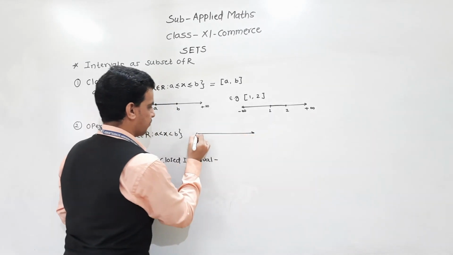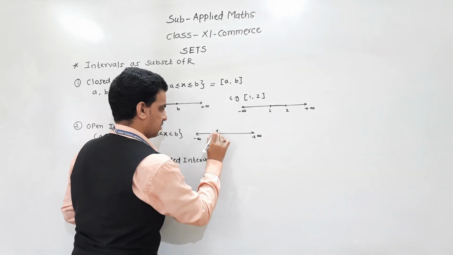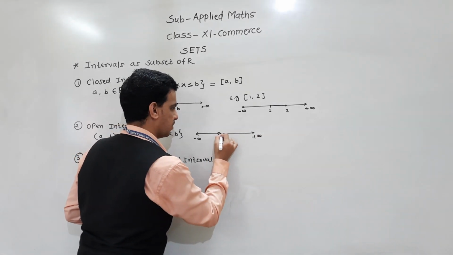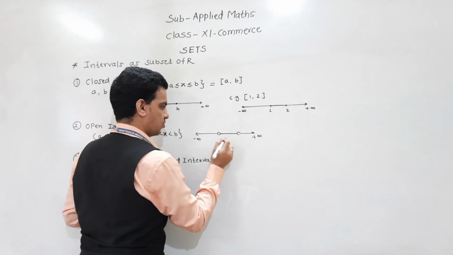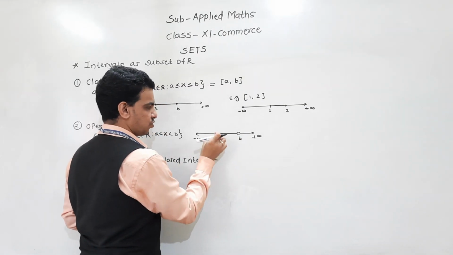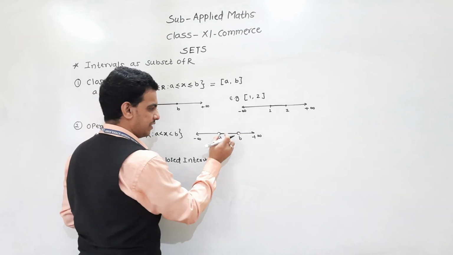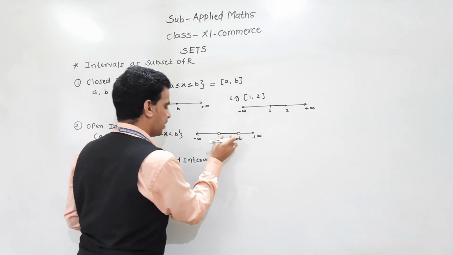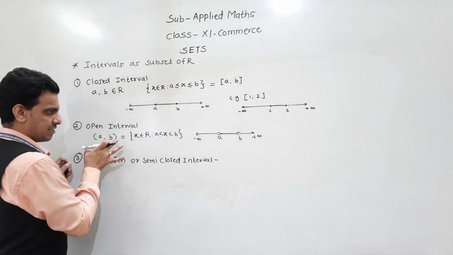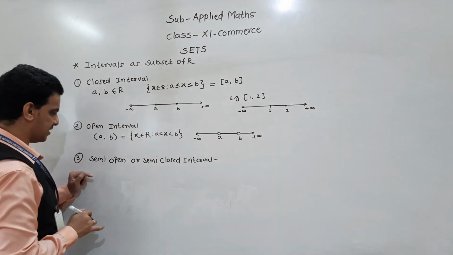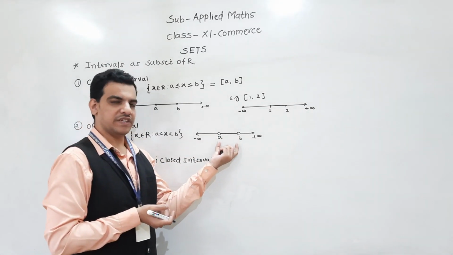So this set we denote on the number line this way. I am keeping this as an open circle. The meaning of this open circle is that A and B are not included. Only the values in between are included in this set. So this is called an open interval. Understand this? This is also an infinite set, because there are infinite values between A and B.